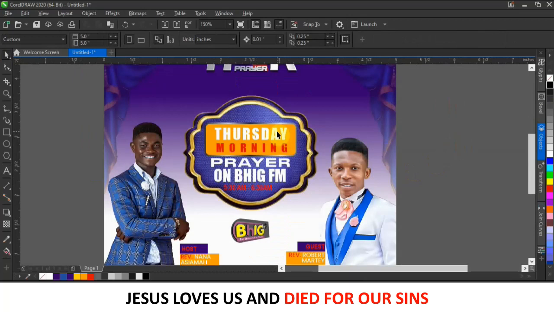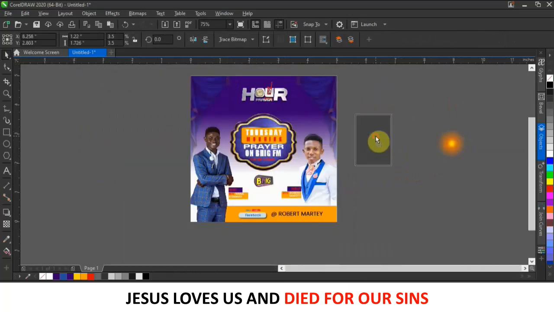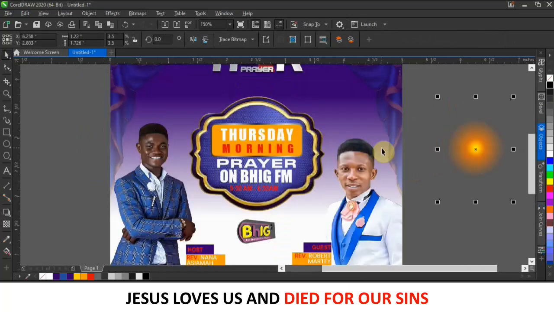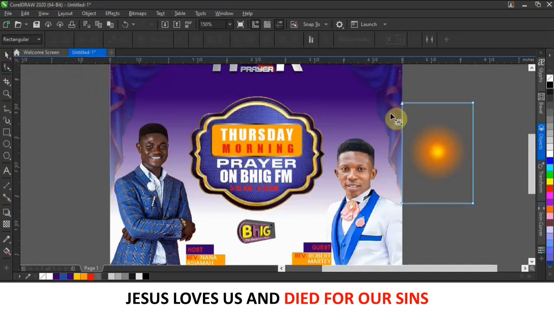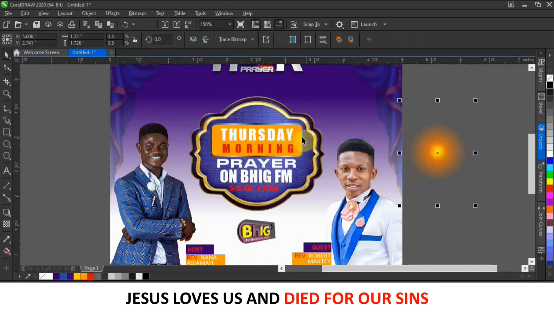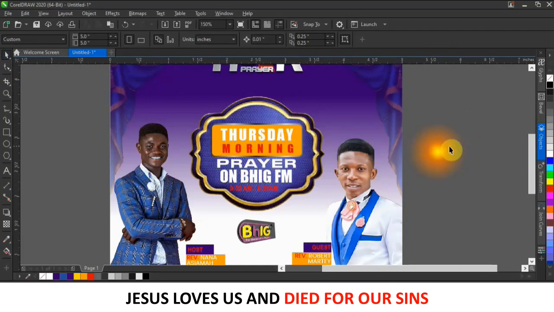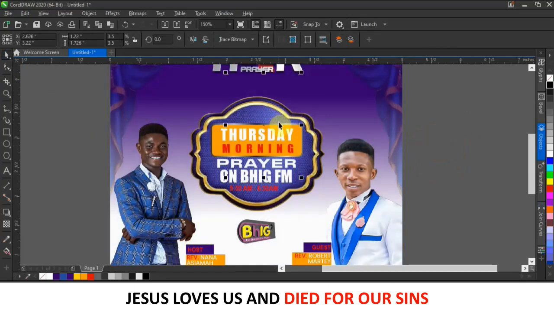Now the final thing is to bring this light flare. We grouped this one here. Let me reduce again. Alright, just leave that one to that. So what I'm going to do is click on this one, then come here and ungroup all the objects. After you ungroup all the objects, now I'm going to bring the light flare here, remember? The light flare is behind this shell. So I'll come to my object again.